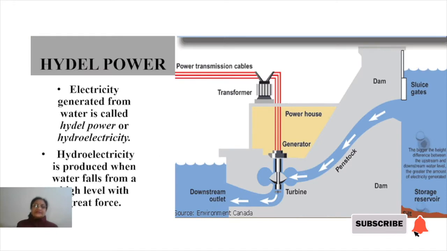Now the next thing is hydropower, or otherwise the hydroelectricity. First of all, electricity which is generated from water is called hydropower or hydroelectricity. Hydroelectricity is produced when water falls from a great height, and the force with which it falls is actually converted into electricity. That electricity is called hydroelectricity.